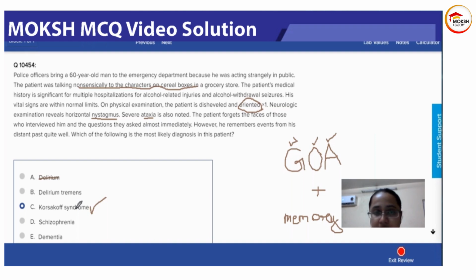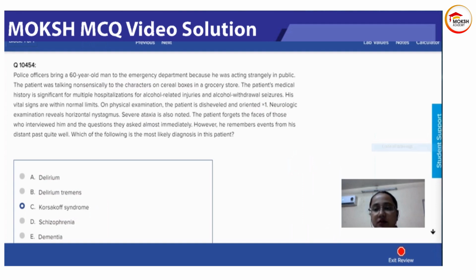Delirium tremens is alcohol withdrawal causing hallucinosis and unstable vital signs. This patient is not having any unstable vital signs. And also, he's having nystagmus and ataxia. All right, so that is why Korsakoff is the most correct answer. Schizophrenia is not the correct answer. Again, in schizophrenia, you're not going to have nystagmus and ataxia. Dementia is also not the correct answer because dementia is just memory loss. The other symptoms would not be present. That is why Korsakoff syndrome is the correct answer.